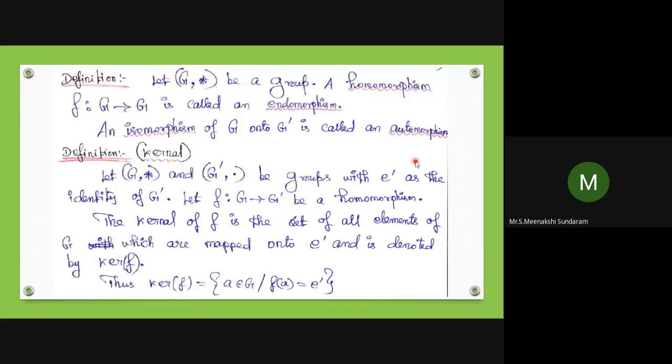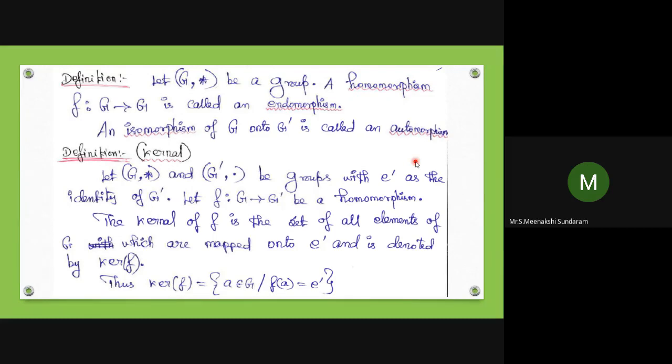What are the elements in the domain which are mapped into the identity element in the codomain G'? That collection of elements in the domain is called the kernel. That is the definition, denoted by ker(f), read as kernel of f.